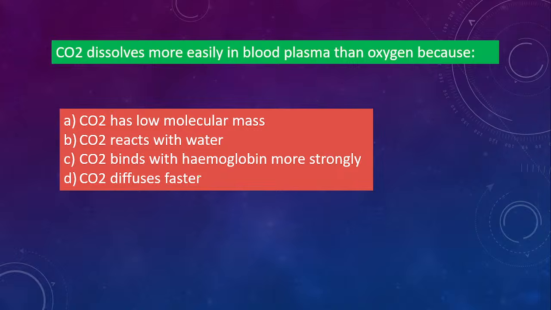Okay, give the answer. So your correct answer is B. Carbon dioxide reacts with water. So that's the correct answer for this. That's why carbon dioxide gets dissolved in our blood more rapidly than oxygen. It takes time for oxygen to get completely dissolved in the blood of humans, whereas carbon dioxide can easily be dissolved because it can react with water.